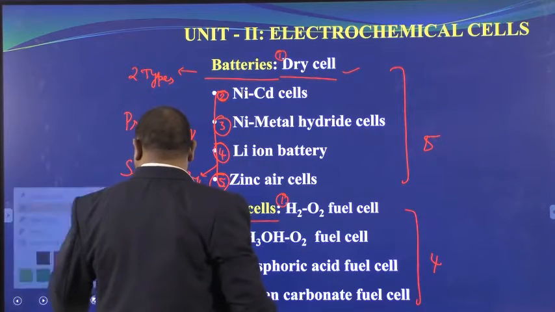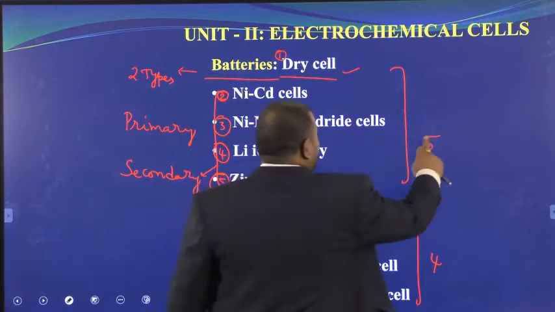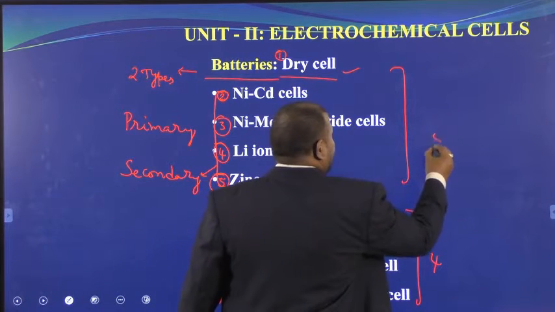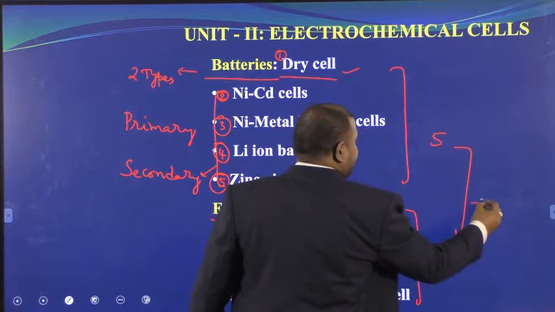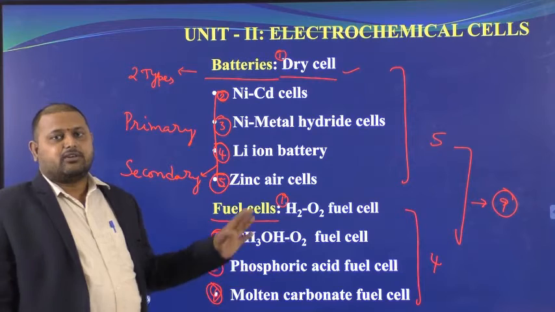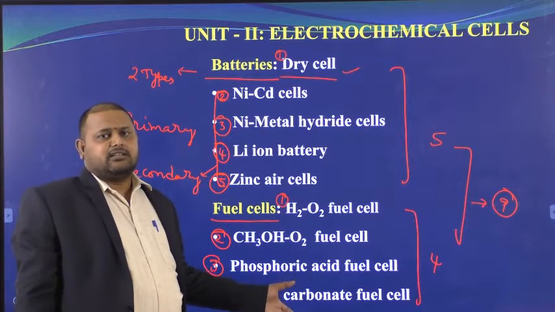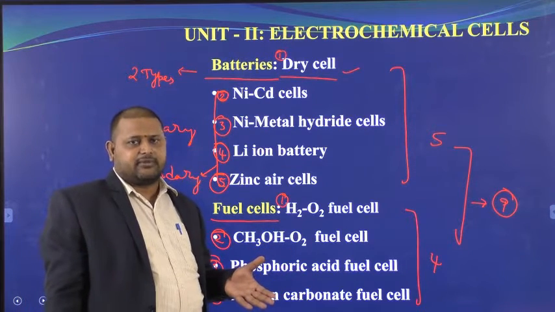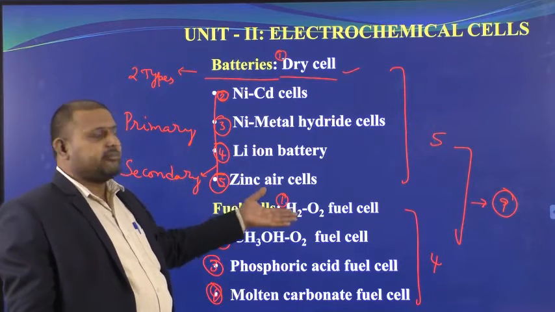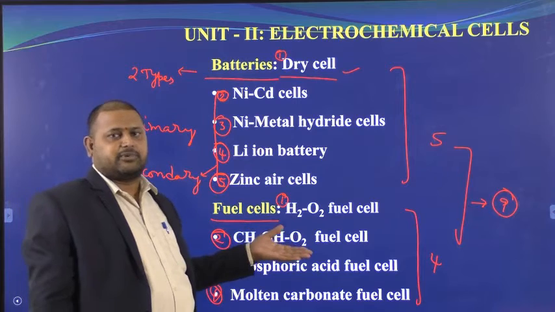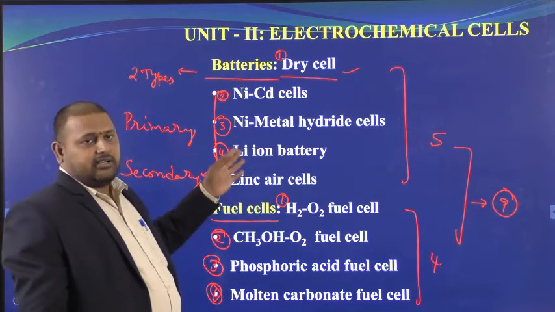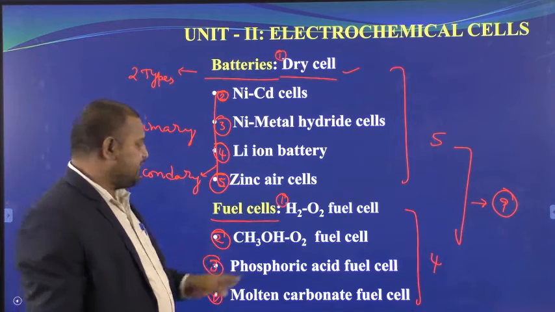So 4 fuel cells and 5 batteries, 5 plus 4, 9 topics in total. If you are preparing for any examination, out of these 9 topics you will get a minimum of 2 questions in your question paper. So they are important both for your day-to-day life and for examination.